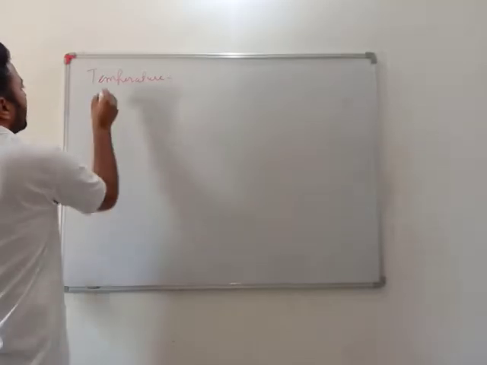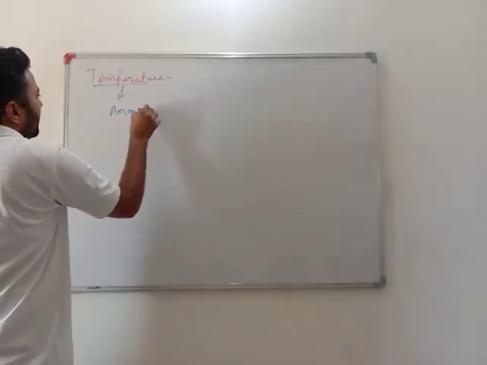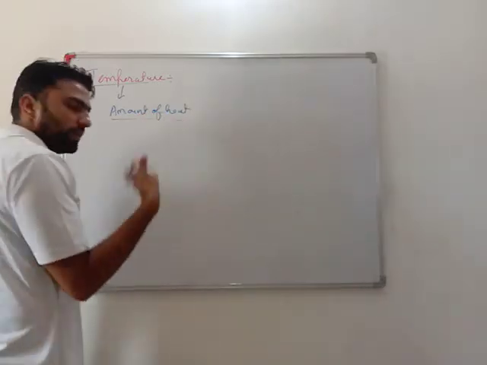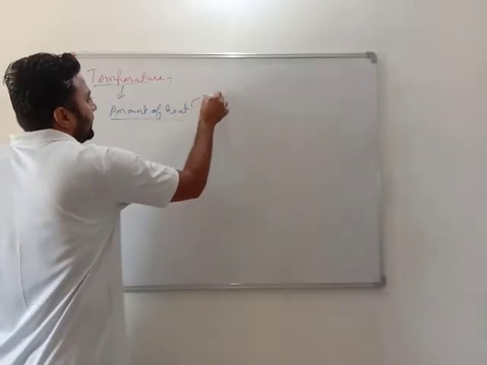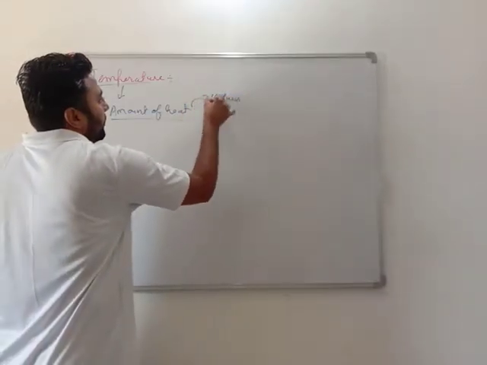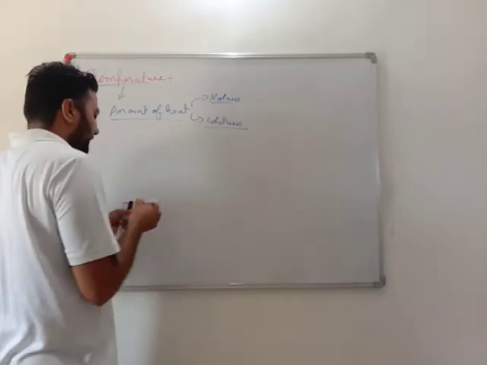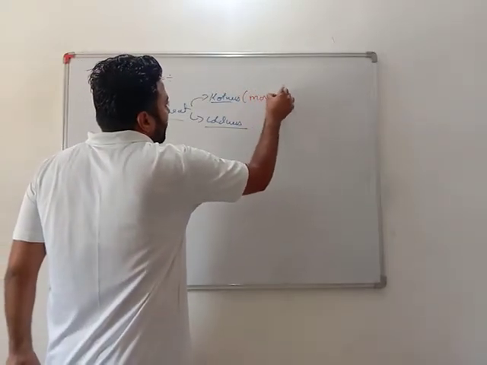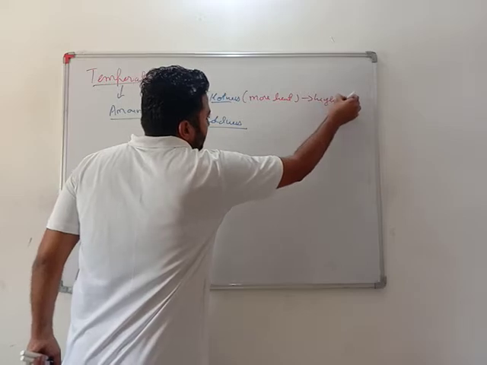Temperature is a measurement of the amount of heat. The more the temperature, the more the heat. The less the temperature, the less the heat. Or we can say it is about the hotness or coldness of any material. If something is hot, it means it has more heat and it has high temperature.